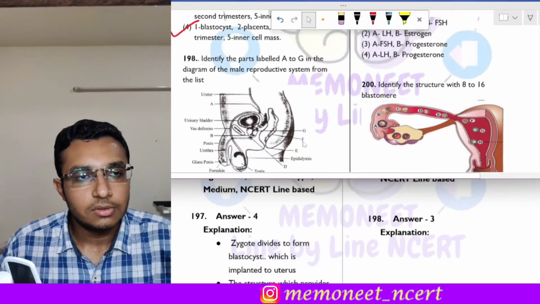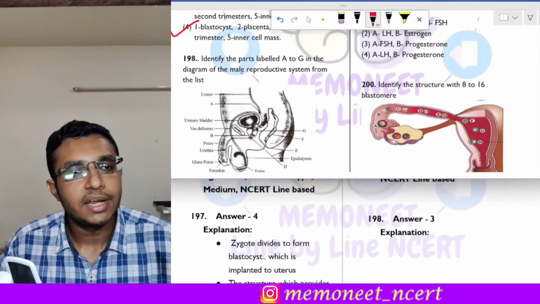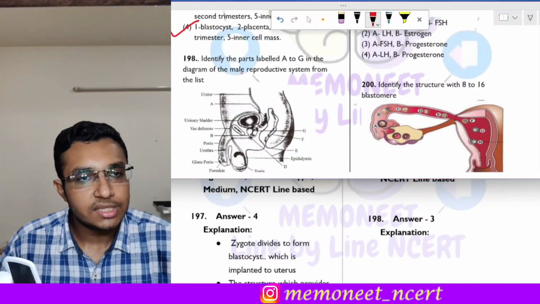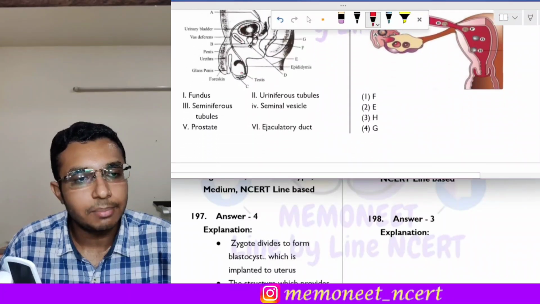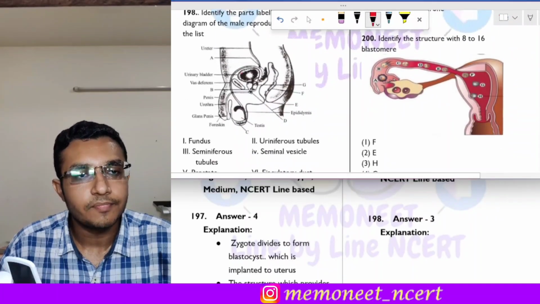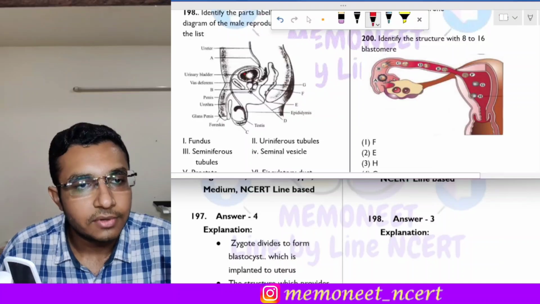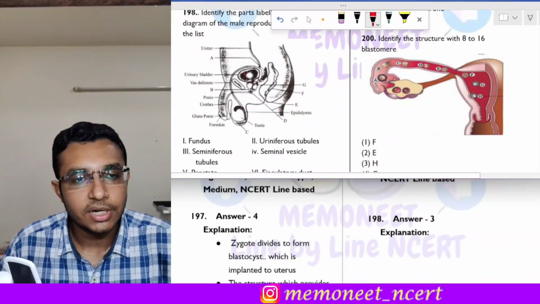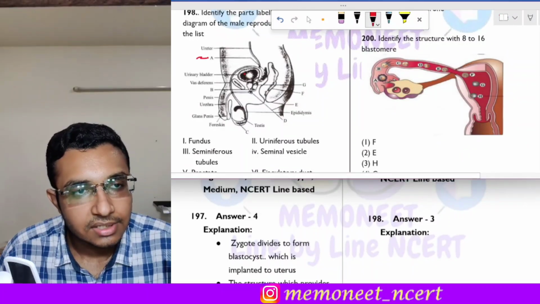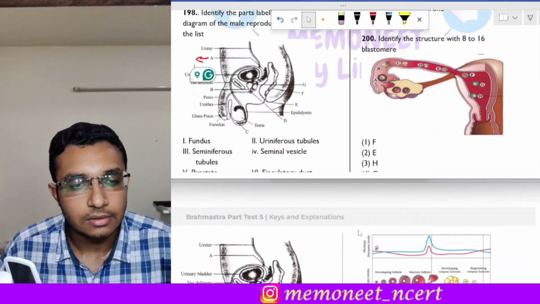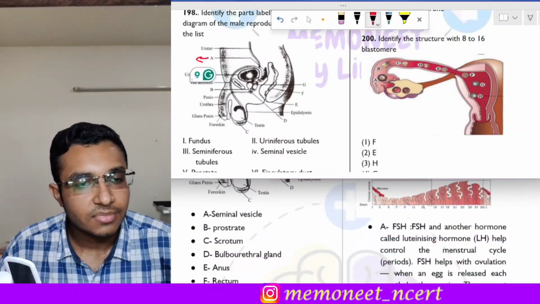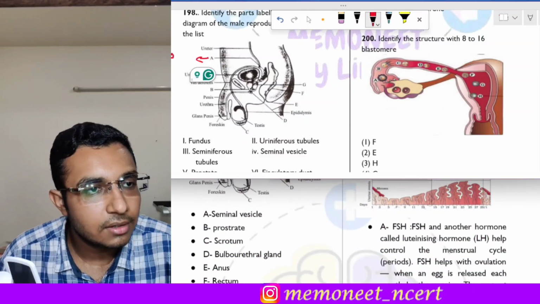Let us move on to the next question, that is question number 198. It is a diagram based question and we have to identify the parts A to G. The first is A. What is A over here? A is the seminal vesicle. So A is seminal vesicle.